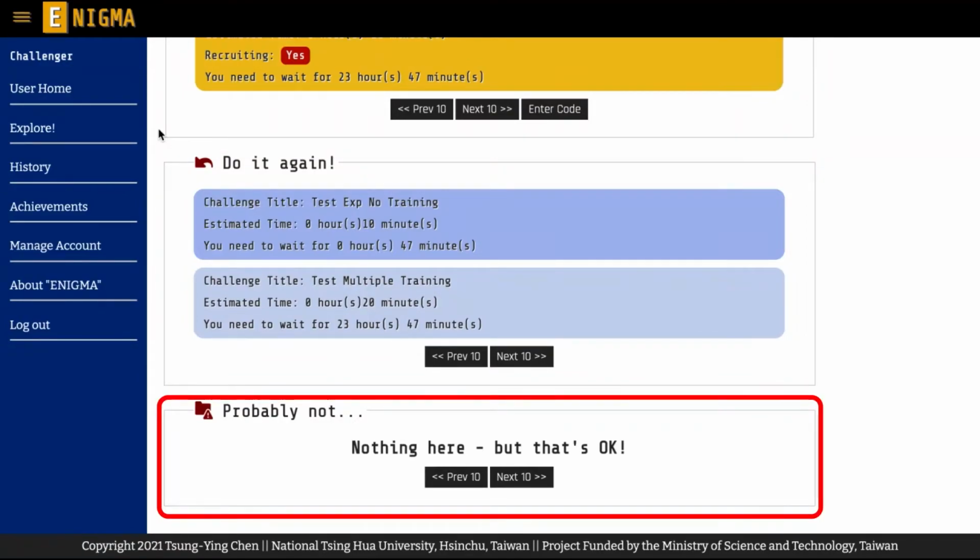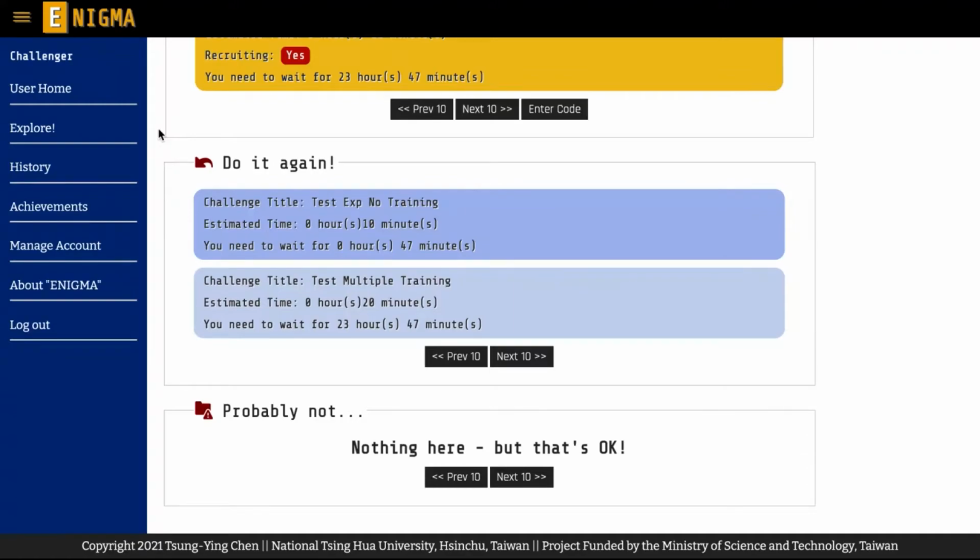The Probably Not section shows the challenges that do not contain the information in your mother tongue or a second language, although it would at least contain the information in English as required by Enigma. Therefore, please make sure that you understand the information and instructions of the challenge before your participation, so you don't waste your precious time on it. We'll talk about the details and the flow of participating in the challenges in another video.